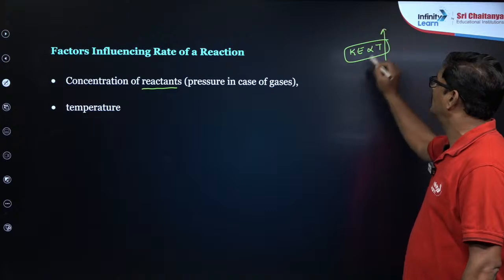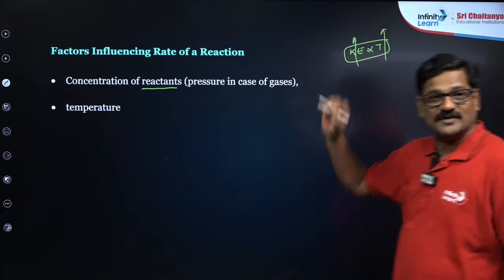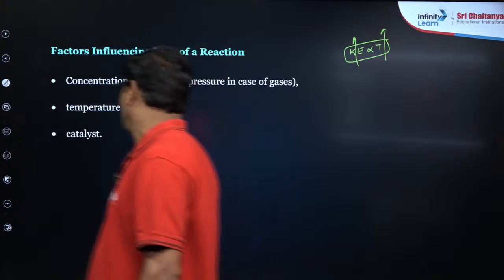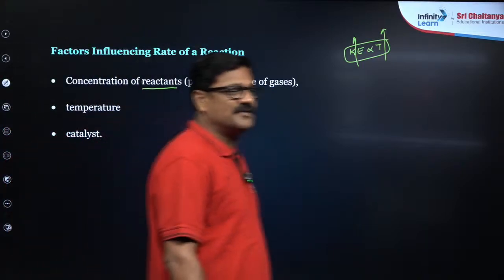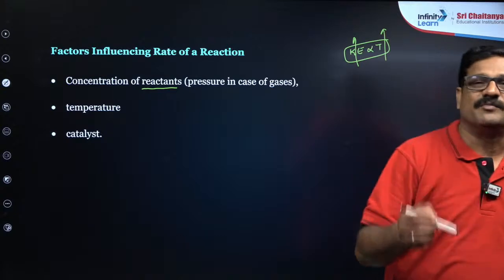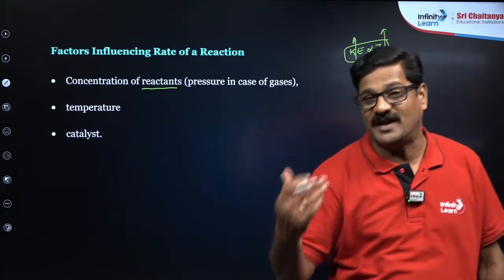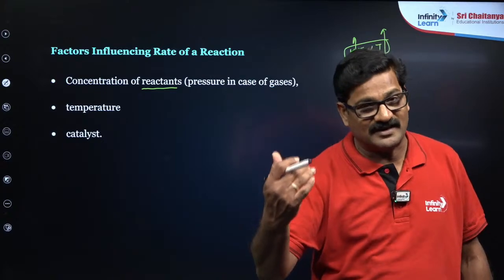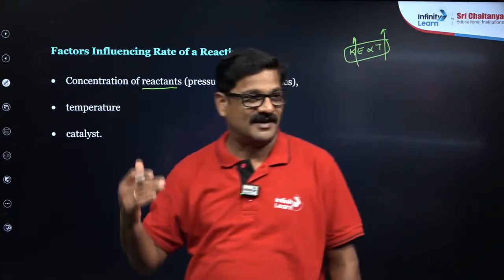Temperature increases, so kinetic energy increases, collisions increase, rate of the reaction increases, right? And the catalyst. If you use a catalyst, the rate of a reaction is increased, because a catalyst takes an alternative path for the chemical reaction, where the activation energy is less, so it makes the reaction faster, right?